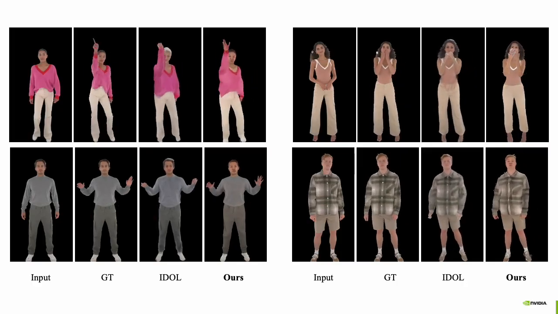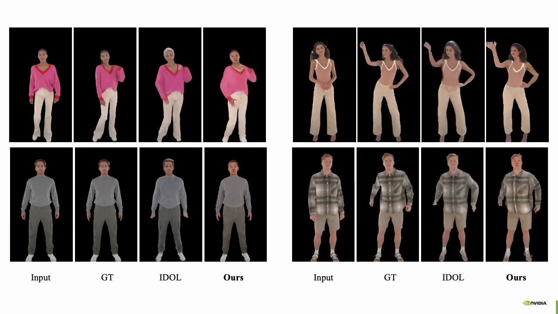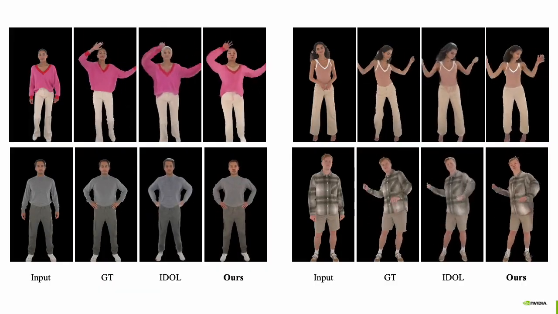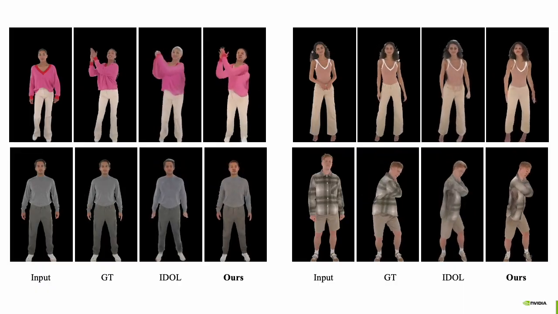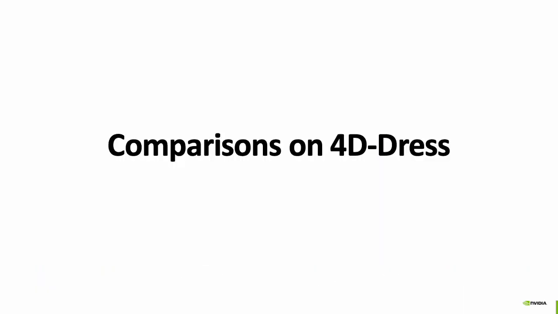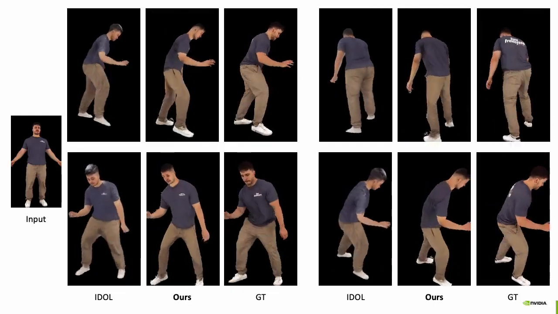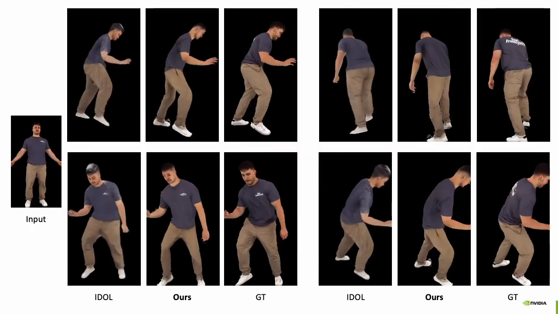Note how the best performing related work struggles with the face, especially the head region, because hair turns out to be white because it's not visible in the input, and side views tend to exhibit artifacts. This is even more notable on 4D Dress. So here, if you pay attention to the bottom right example, you can see the artifacts on the shirt and on the head.